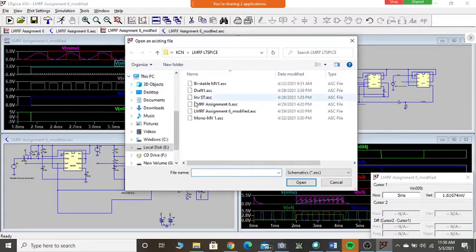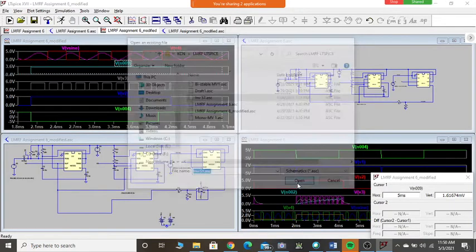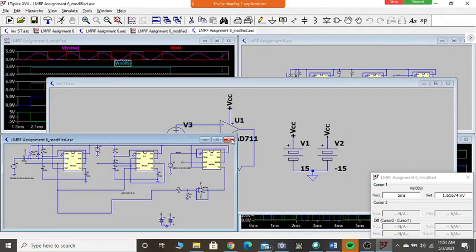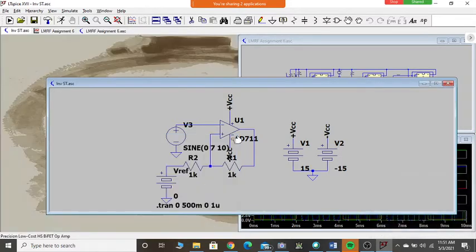What I do, I take this inverting Schmitt trigger. Akshata, no voice. You are there. Now it's fine. No, it's fine. Okay, then.